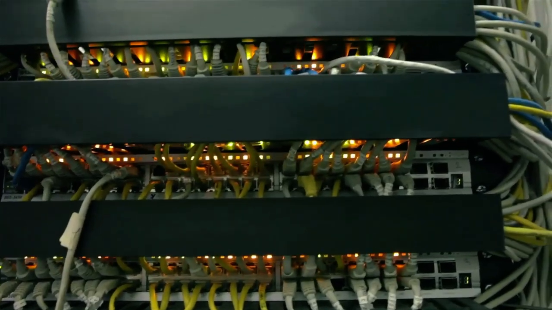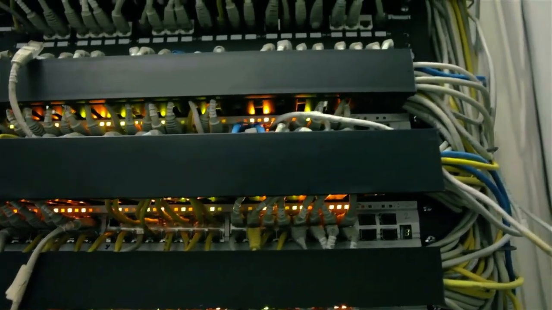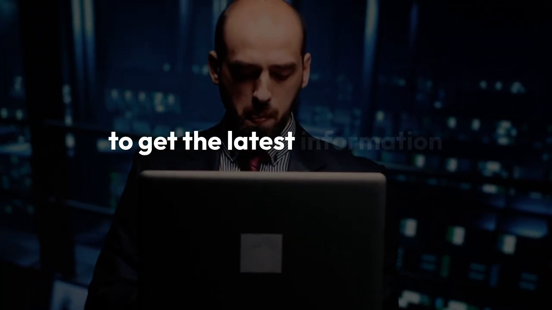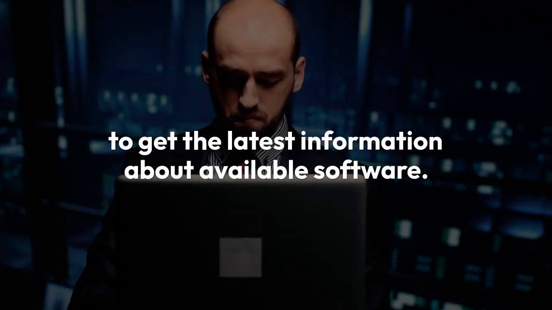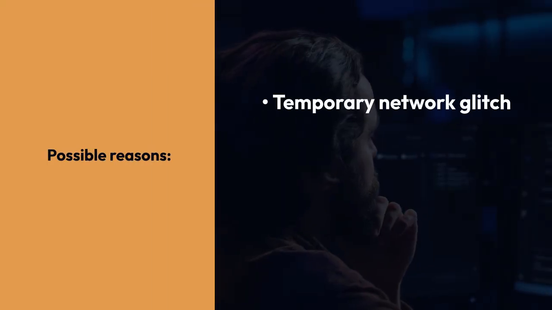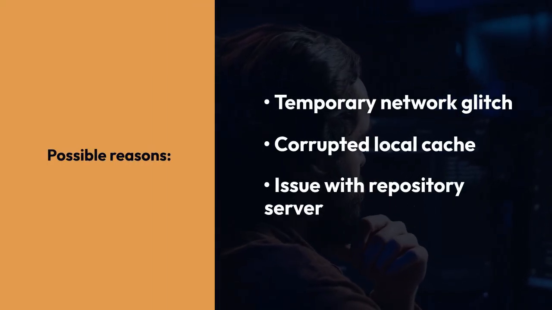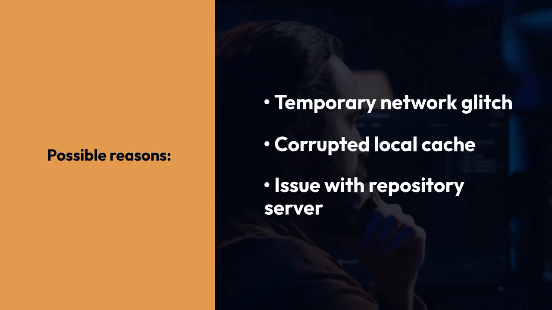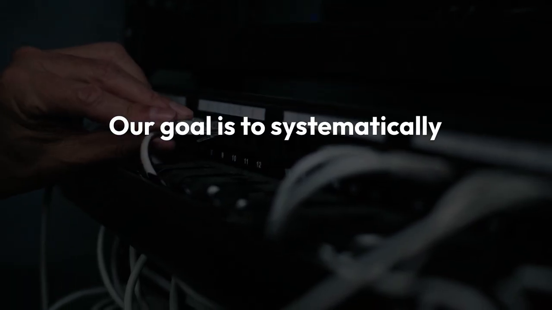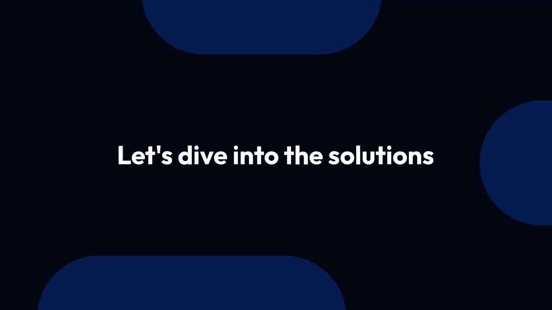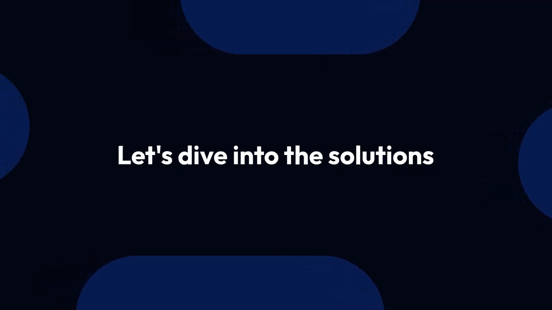When you see this error, it usually means your system can't properly communicate with the PostgreSQL Global Development Group (pgdg) repository to get the latest information about available software. This could be due to several reasons, like a temporary network glitch, a corrupted local cache, or even an issue with the repository server itself. Our goal is to systematically check and fix these potential causes. Let's dive into the solutions, presented as clear steps you can follow.